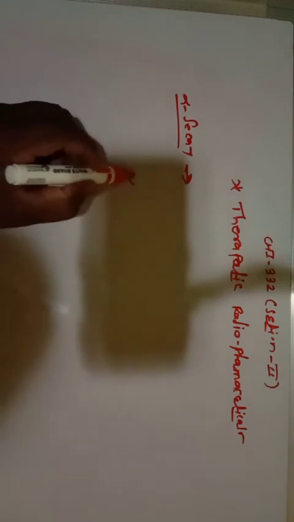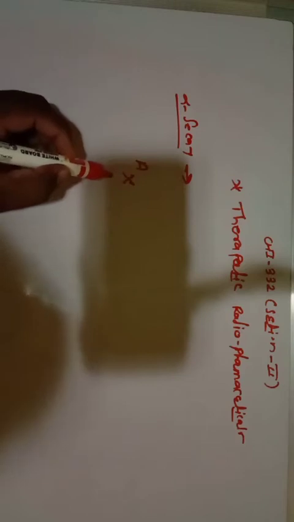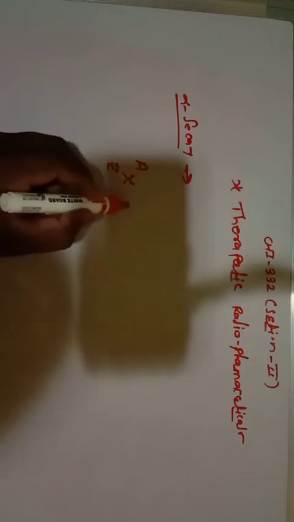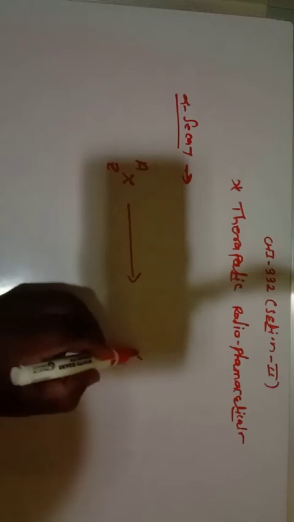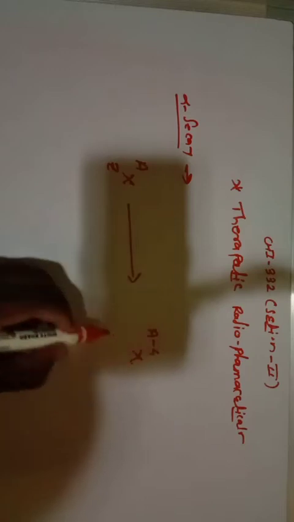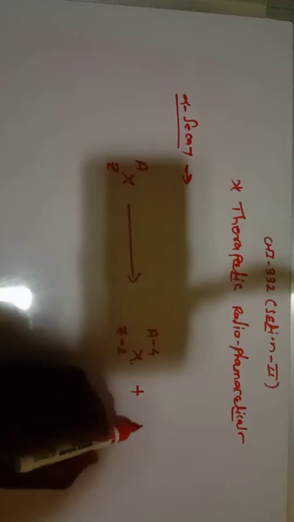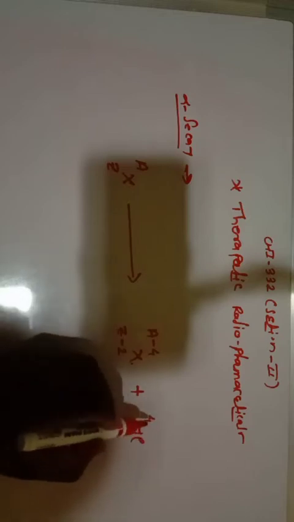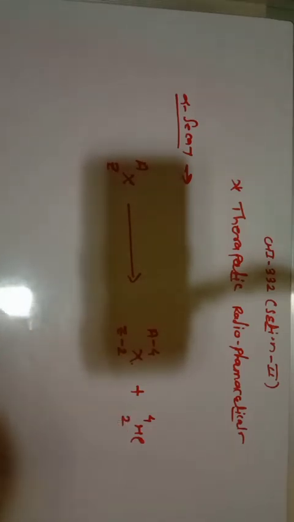If X is a radioactive nuclei with mass number A and atomic number Z, when it undergoes disintegration we get a species in which the mass number decreases by 4 and Z decreases by 2, with emission of a helium nucleus having mass number 4 and atomic number 2. So this is alpha decay.